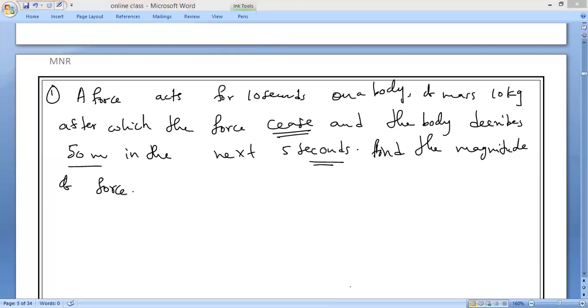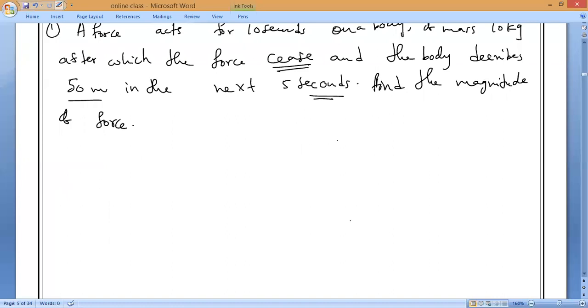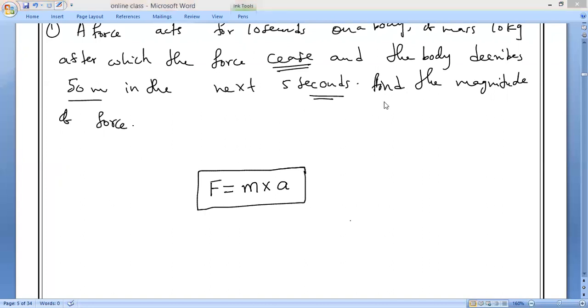Anyone? So first of all, given data, tell me. Anybody? Nobody? Now, you want to find the force. Force is equals to what, guys? What is the formula? Sir, force is equal to ma. Mass into acceleration. You people don't know. So force is equals to mass into acceleration.